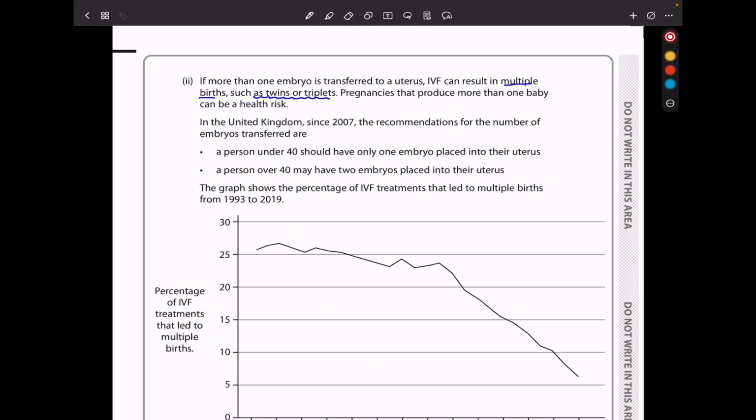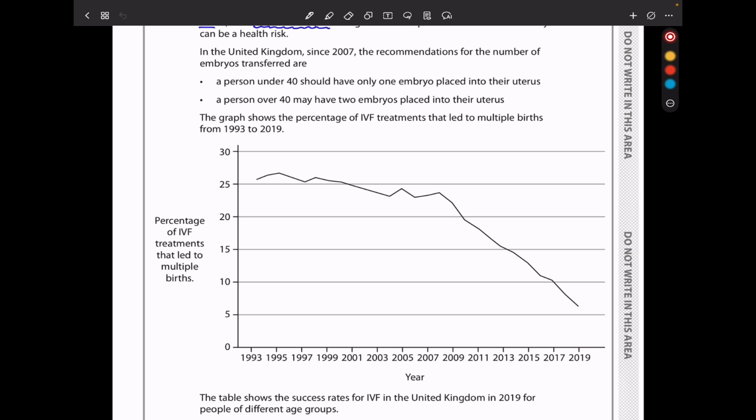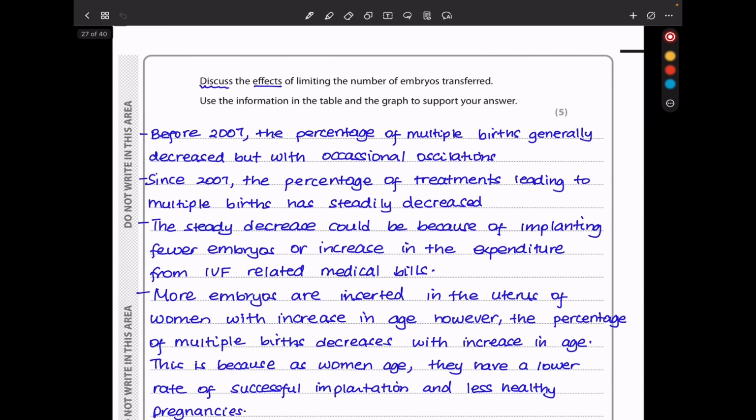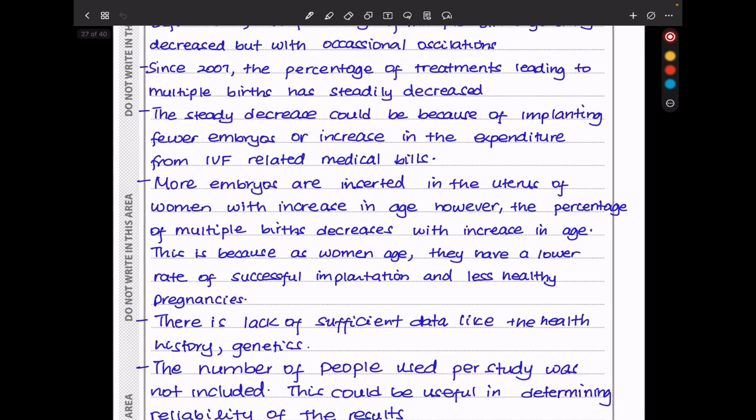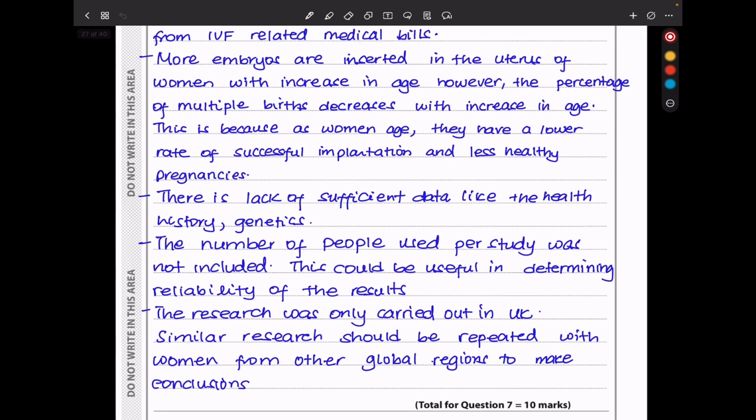From this information, we were not given the number of females who participated in this study. We do not know their health history, because not being able to carry a healthy pregnancy is not only due to age. There could be some other health risks. So we have no health history, or there is a lack of sufficient data like health history as well as genetics.